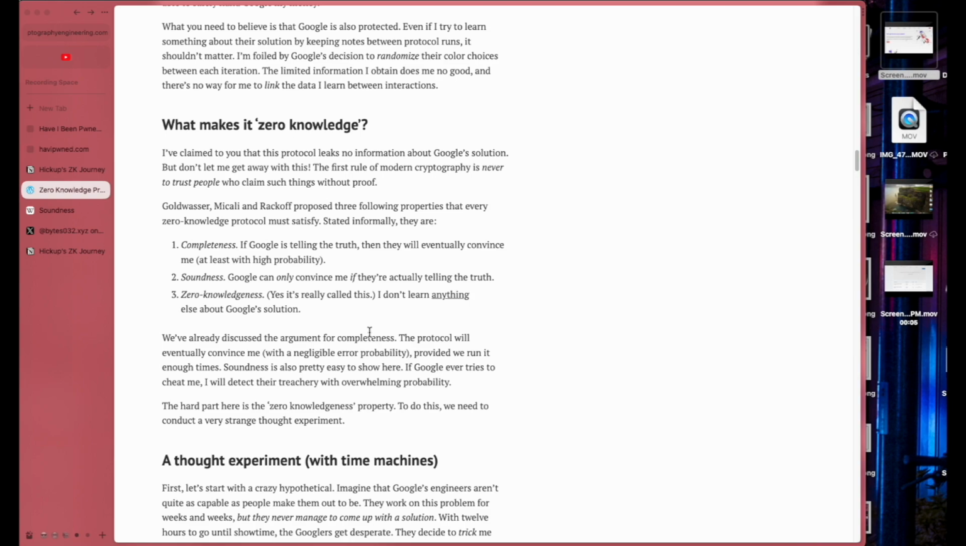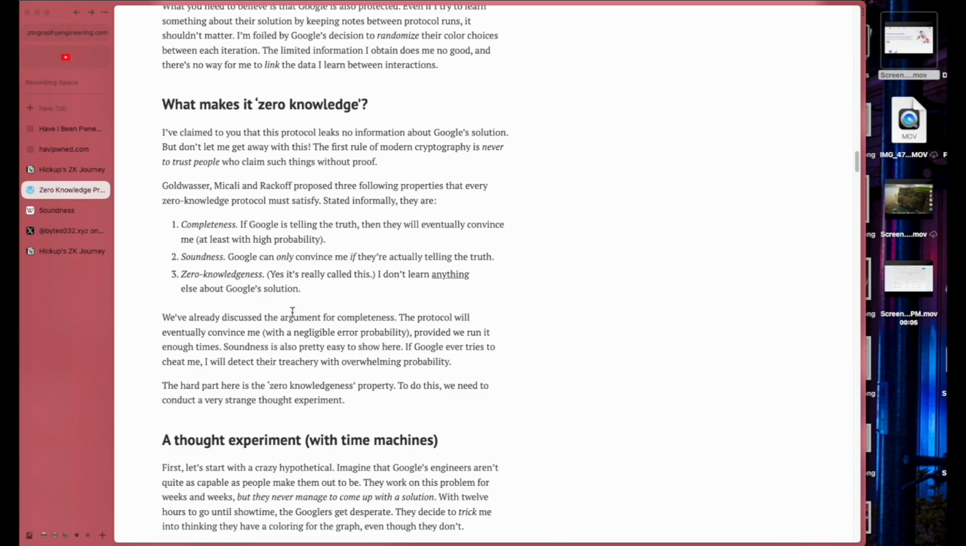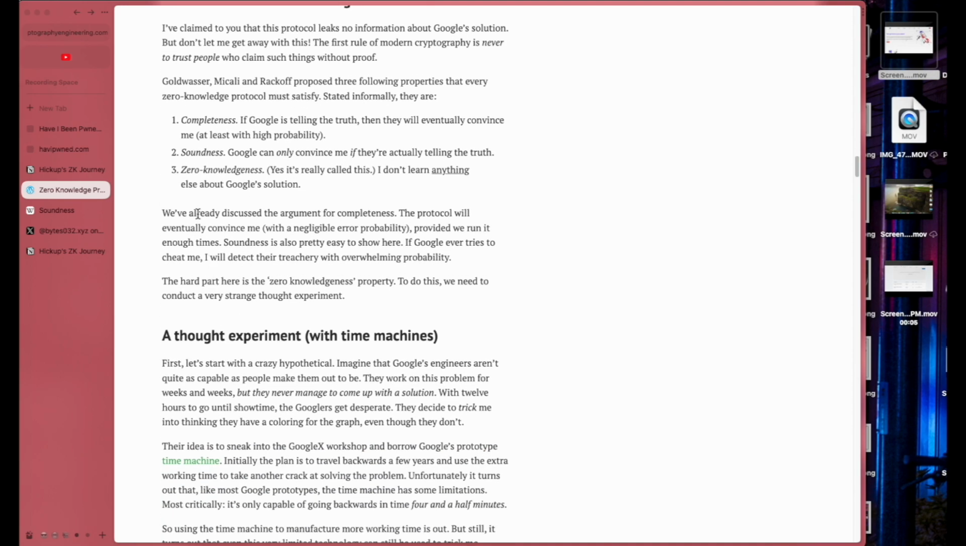I don't learn anything else about Google's solution. If Google is telling the truth, then they will eventually convince me, at least with high probability. Google can only convince me if they're actually telling me the truth. We've already discussed the arguments for completeness. The protocol will eventually convince me with a negligible error probability, provided we run it enough times.